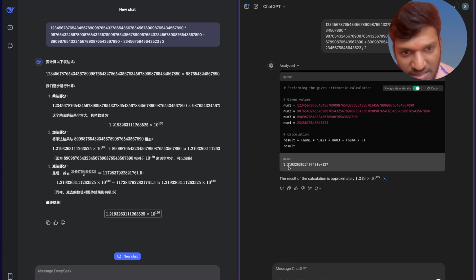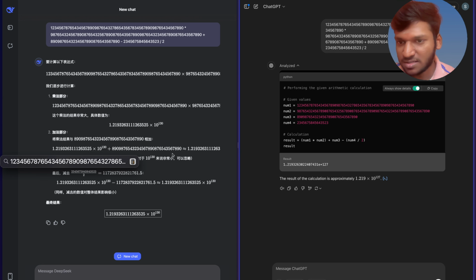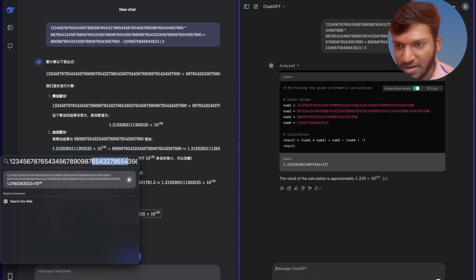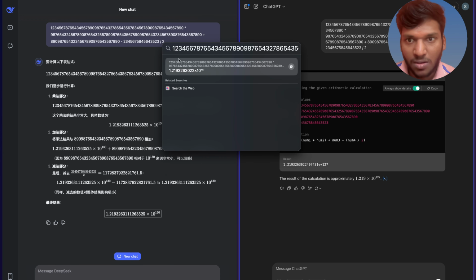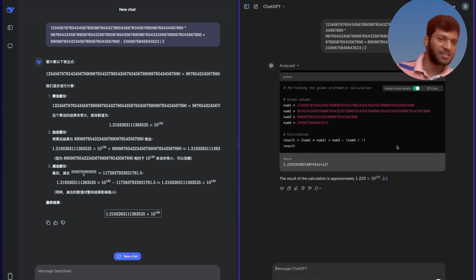Okay, basically both gave the same answer. Typically, there is a very minute difference. If we move this right, the answer is 1.1293263. Okay, exactly. This Python programmatically, ChatGPT won this chat exactly.